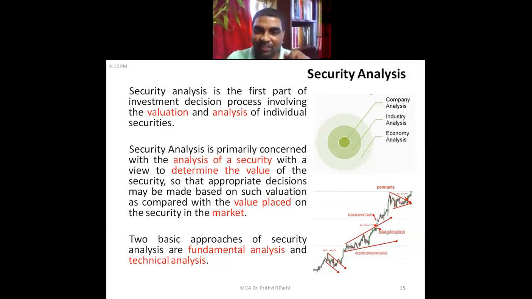Okay, what is intrinsic value? I am not telling you right now. Just have an idea: when you're trying to arrive at the value, that means you can say what is the real worth, or what should be the value. You try to calculate. Suppose there is an investment, an equity share. What should be its value?